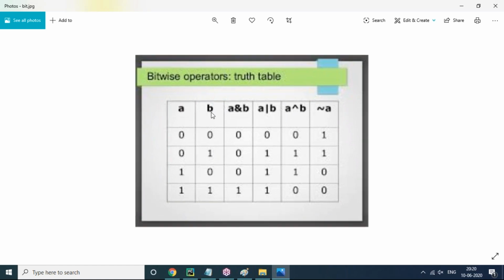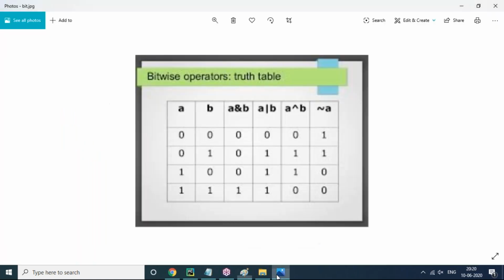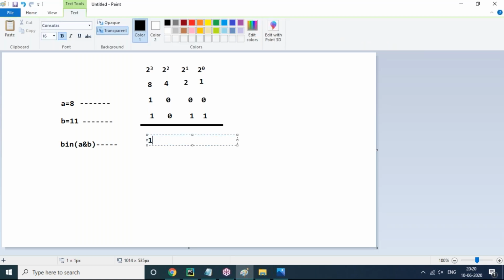This is the A value, B value, A and B, A or B, A cap B, that is exclusive or. Tilde A means the not operator. Observe carefully: A value 1 and 1. So A and B we are performing. In the truth table, 1 and 1 gives 1, so you write 1 here.